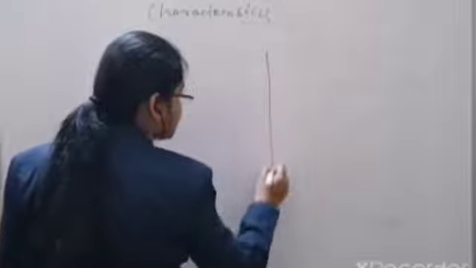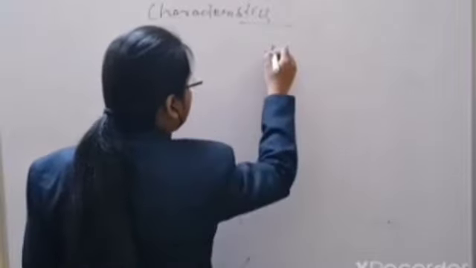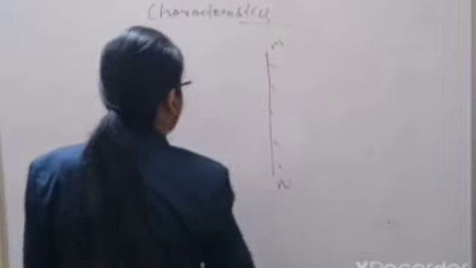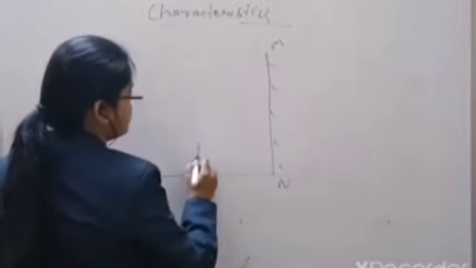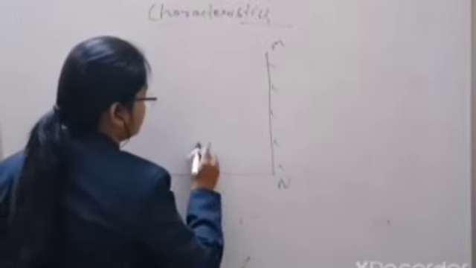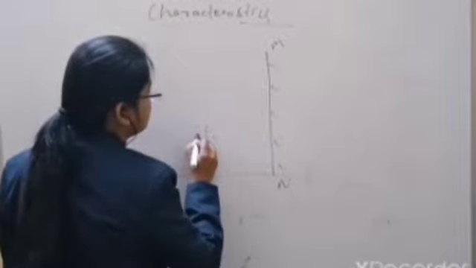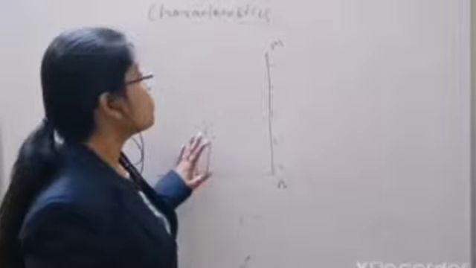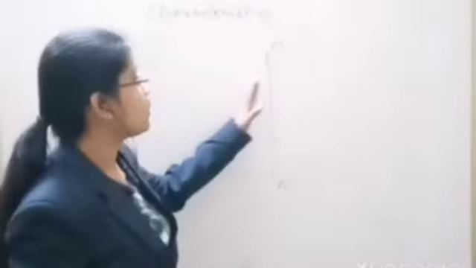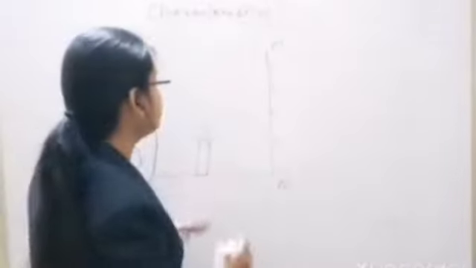So suppose this is a plane mirror, we can denote it with MN, and there is a surface on which we place an object. Suppose there is a candle I have taken as the object. What type of image is formed by this plane mirror?